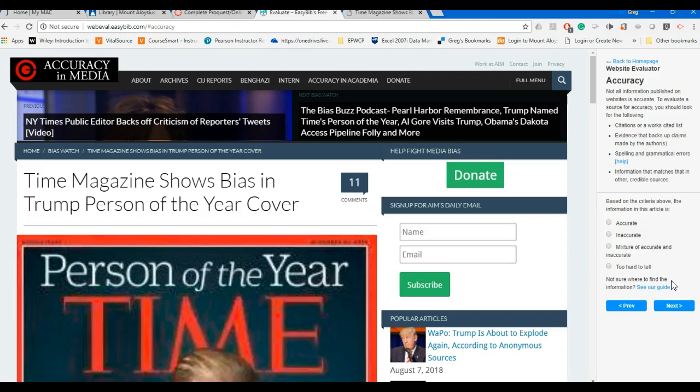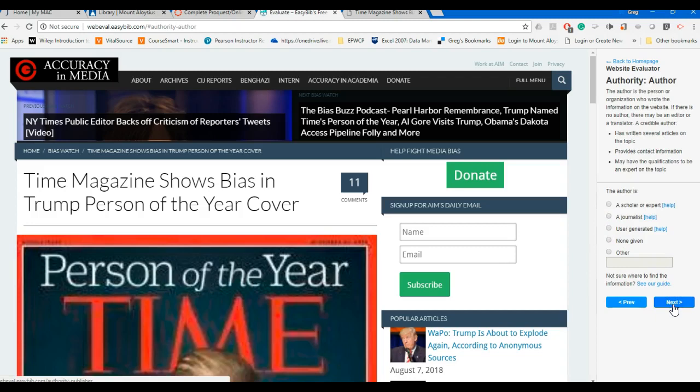Not all information published on websites is accurate. To evaluate a source for accuracy, you should look for the following, and it's telling you to look for some of these things. What are the citations or the work cited? Is there anything listed? So look through these, and then you look through your source and you say, you know what, this doesn't seem accurate to me, so I'm going to put inaccurate, and I'm going to move on. Again, this isn't something that's automatically going to just tell you whether the site is good or not, but it's going to prompt you into making the determination on your own, which I think is really good and what is really needed.